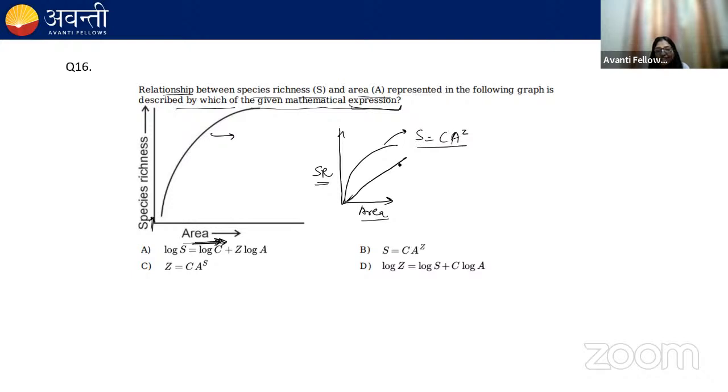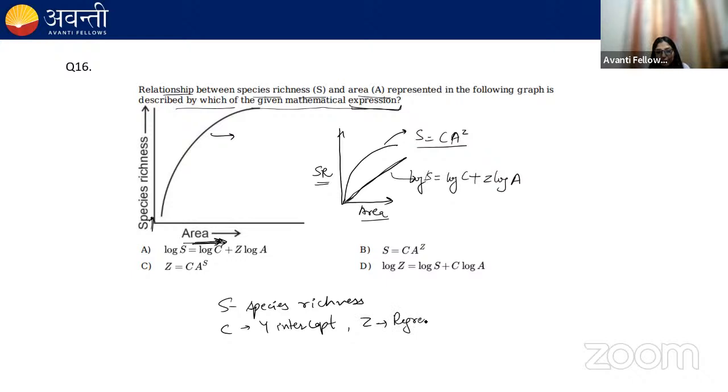But if I draw this relationship on the log scale, I obtain a straight line, which is represented by log S equals log C plus Z log A, where S is the species richness, C is the y-intercept, Z is the slope of the line or the regression coefficient, and A is the area.